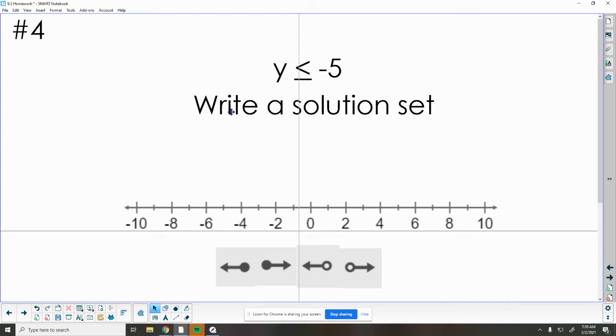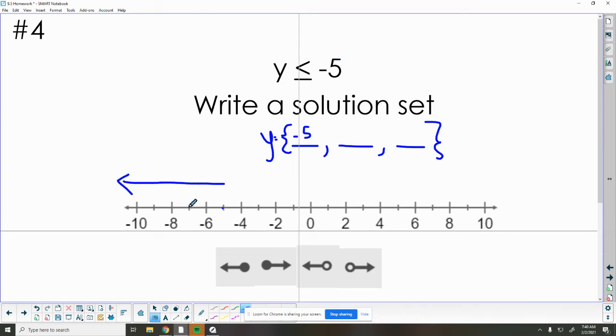Number 4 tells us that Y is less than or equal to -5. So we want to come up with our solution set here, a set of 3 things that it could be. Can it be -5? Yes, because we have this equal sign here. So it could be -5, and I want to get smaller. Y is less than -5, so we want to go to the left. I'm going to say it could be -7. I'm going to say it could be -10.